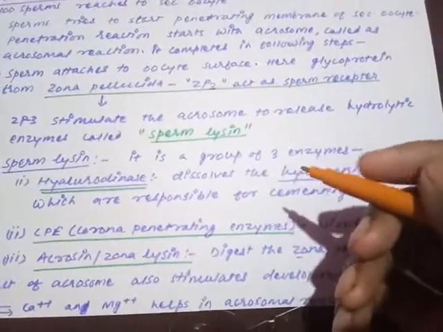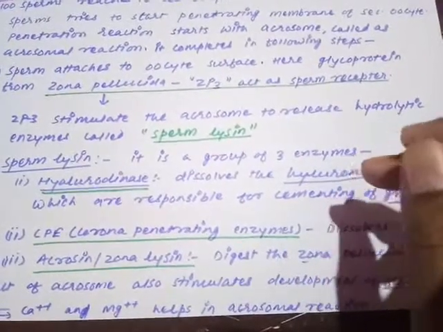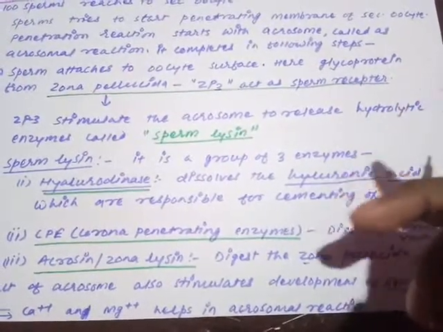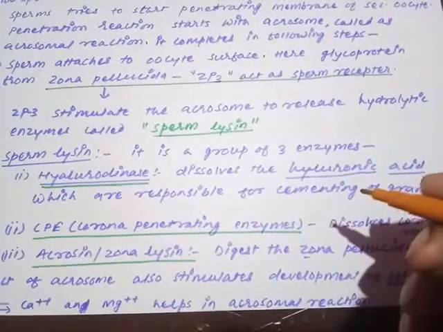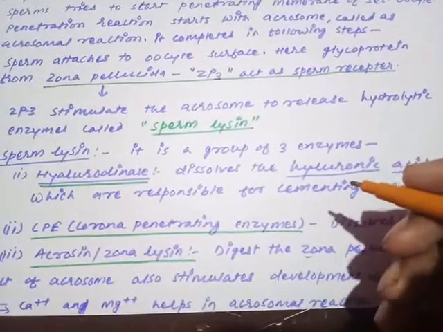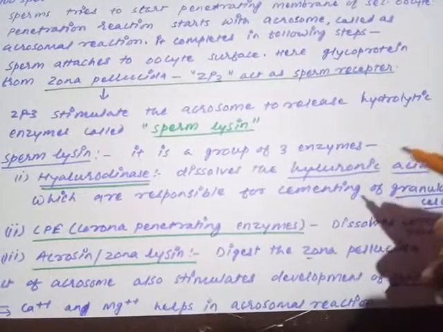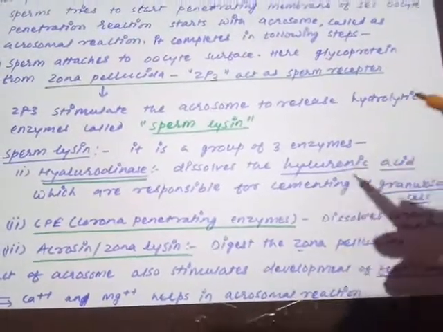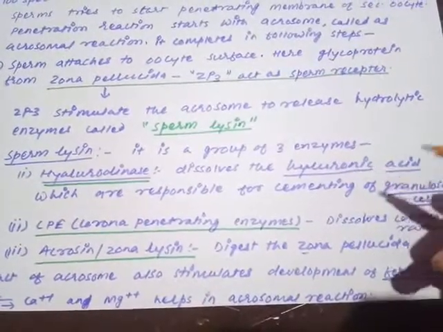The thing to keep in mind here is that I am speaking in Hindi so that you can understand. The membrana granulosa cells around the secondary oocyte are fused together with the tough content of hyaluronic acid. This hyaluronic acid works like cement to stick the granulosa cells on the surface of the secondary oocyte. समझ में आ रहा है? The hyaluronic acid is present as the cement in between the granulosa cells.